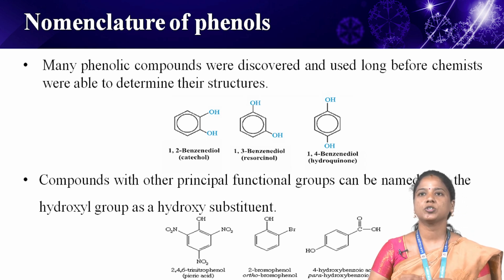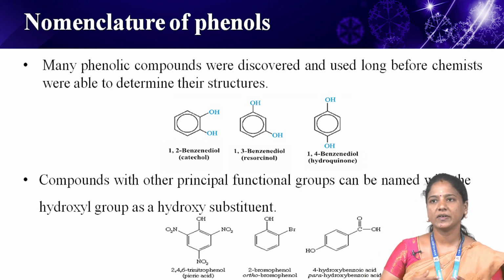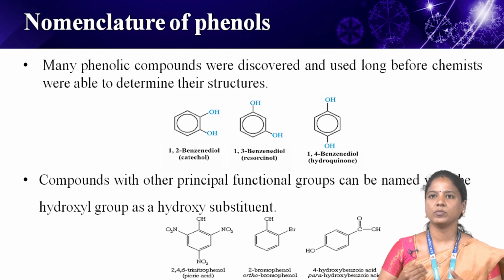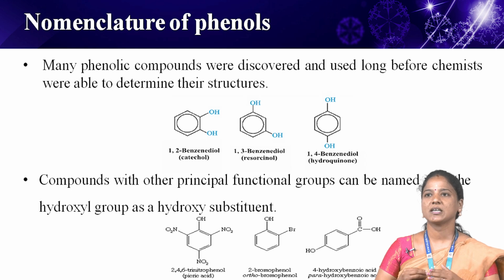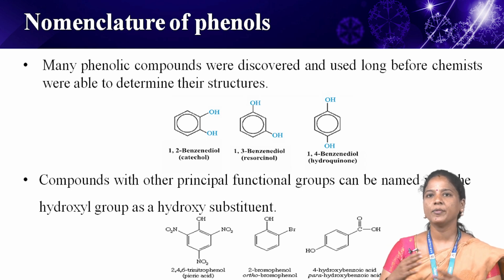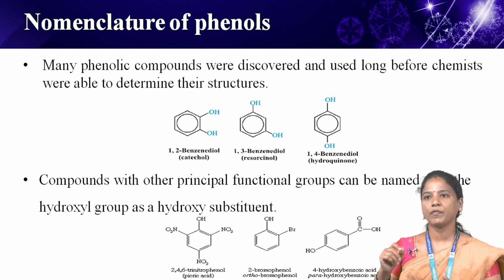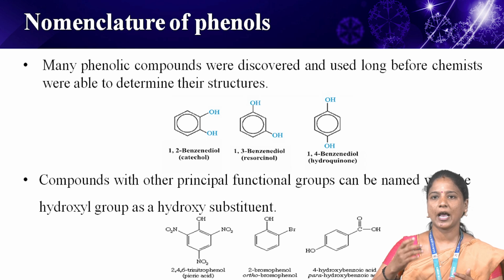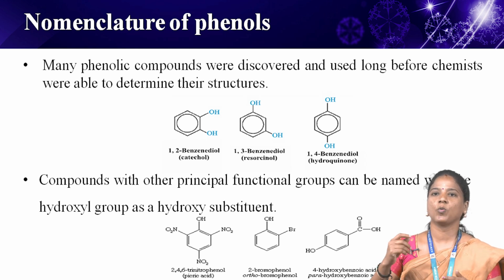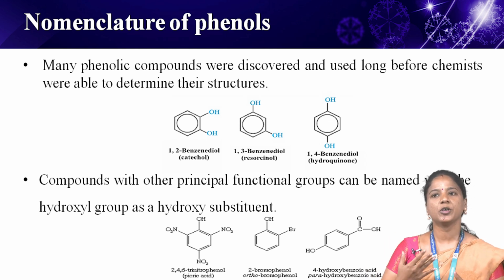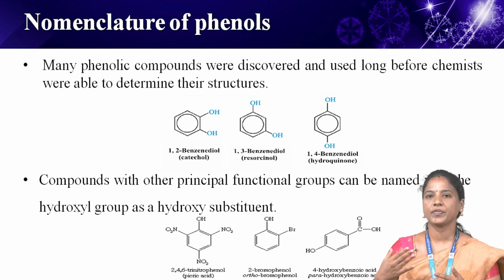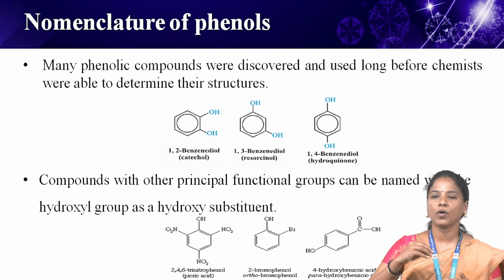However, the systematic names are more useful because a systematic name specifies the actual structure of the compound. If the hydroxyl group is the principal functional group of a phenol, the compound can be named as a substituted phenol, numbering from the carbon atom bearing the hydroxyl group. For example, the systematic name for thymol is 5-methyl-2-isopropylphenol. Phenols with only one other substituent can be named using either the numbers or the ortho (1,2), meta (1,3) and para